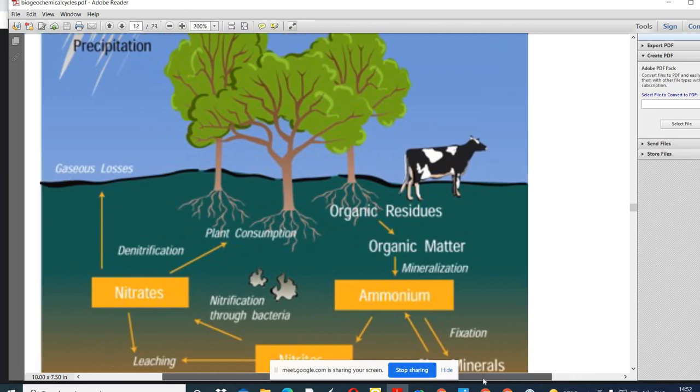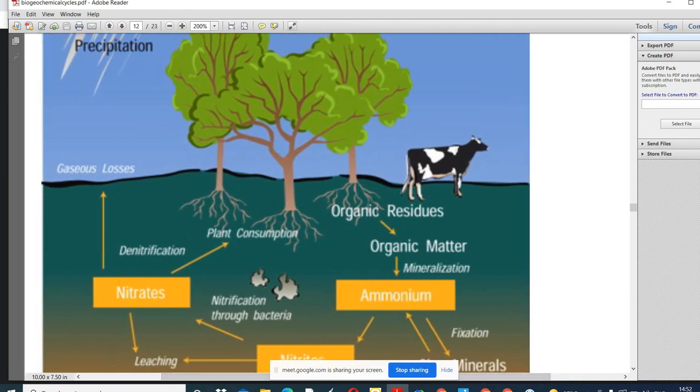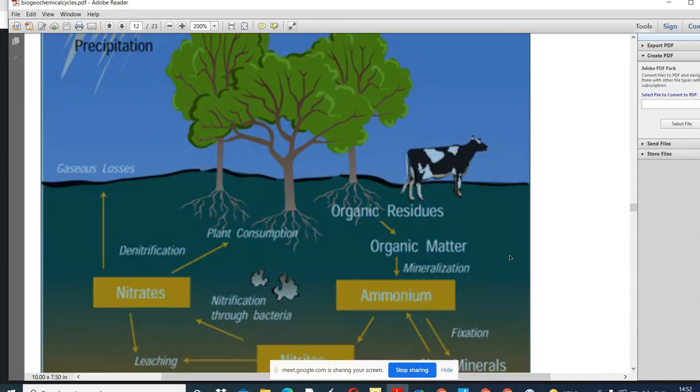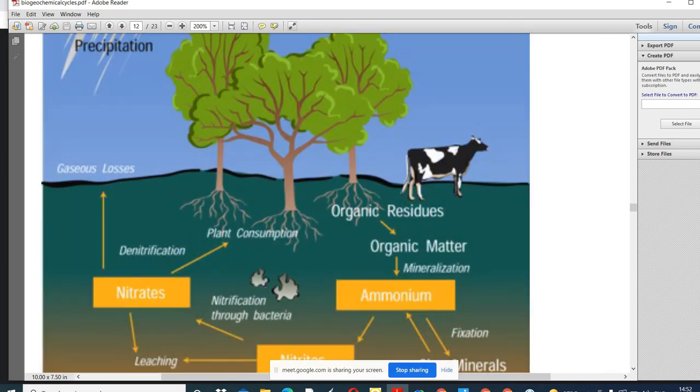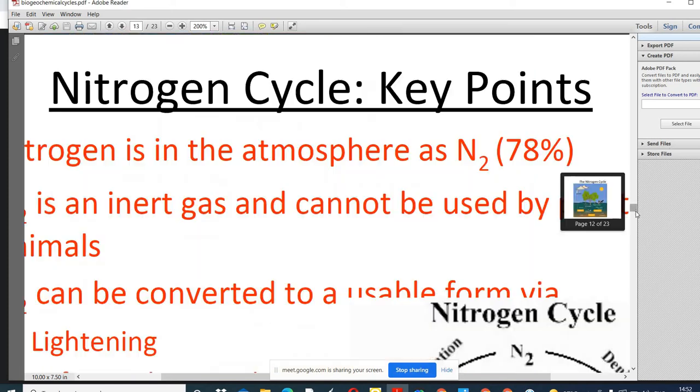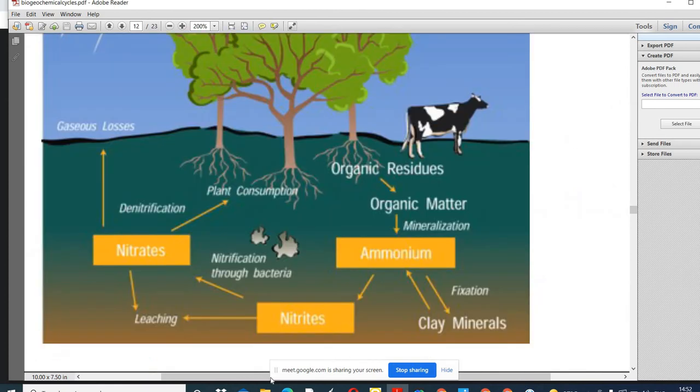You can see here, from the organic matter there is the production of ammonium ion. That process is called ammonification. After ammonification there is the formation of nitrites.